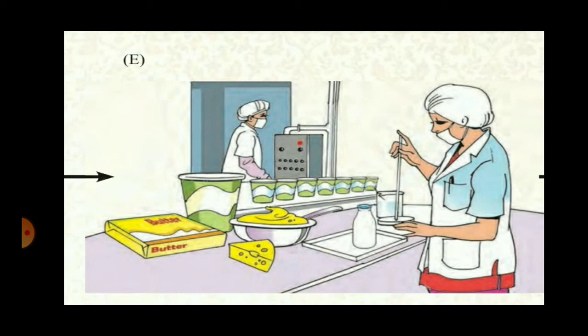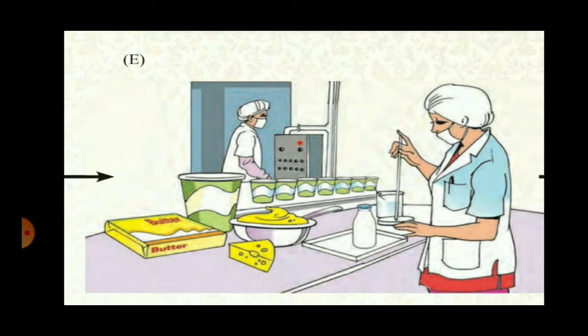Now, what could be the main difference between the milk and the milk product? Milk is a bit cheaper as compared to the milk product. The milk products have a better taste, and they are durable as compared to the milk.